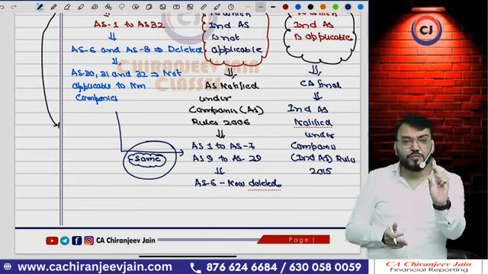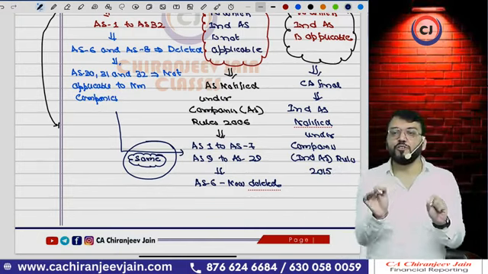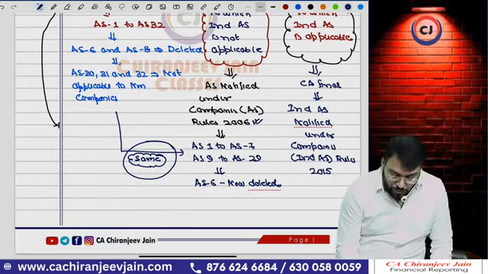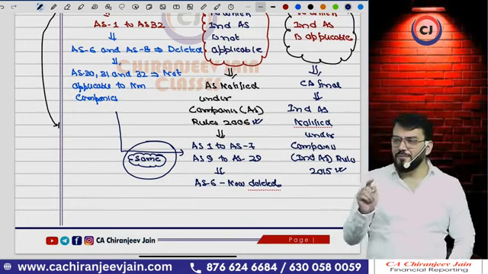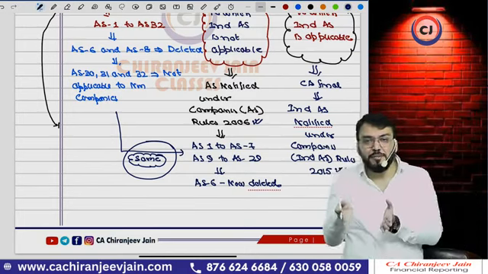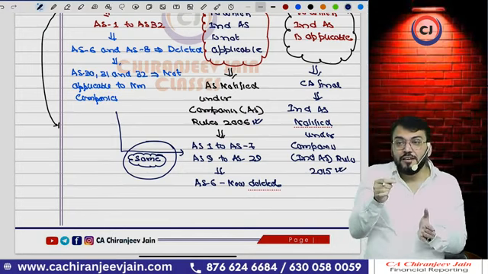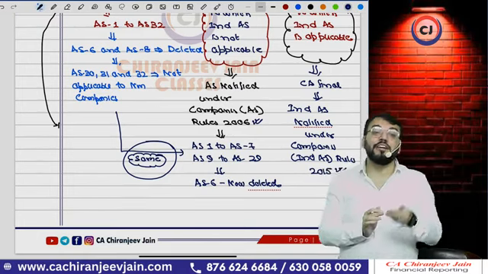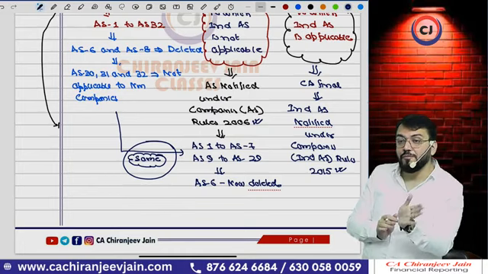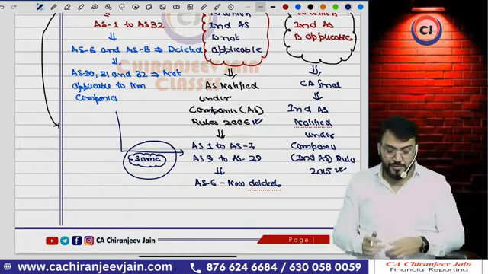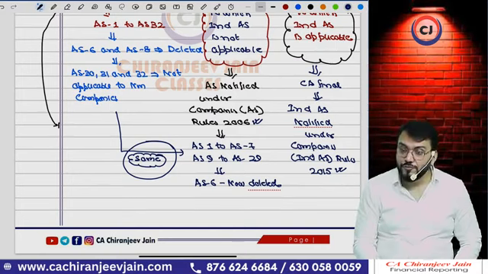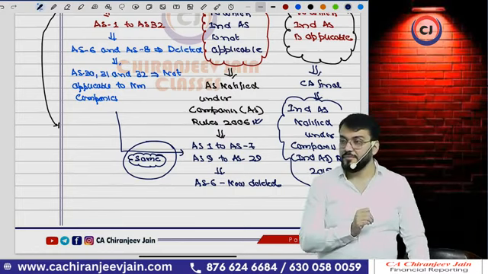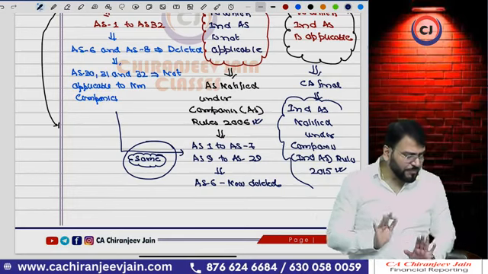So first this rule was introduced in 2015. Therefore I am writing 2015. And therefore I hope you remember that the first applicability was from the year starting from the date 1/4/2016. Ind AS became mandatory for some companies from which date? 1/4/2016. Have you understood? So now we need to understand to which company these rules are applicable. So this is only an introduction part.